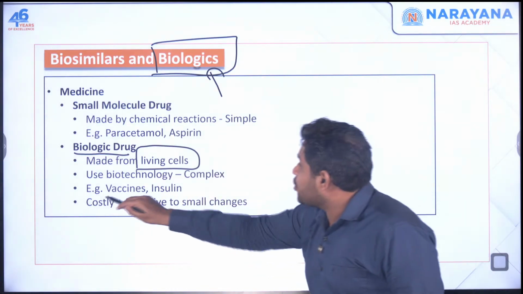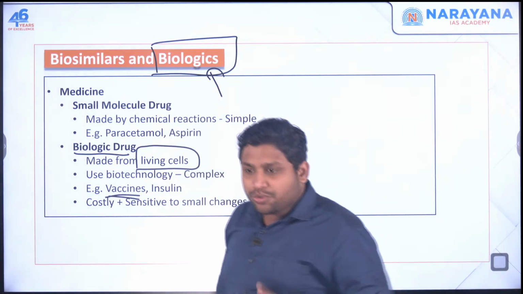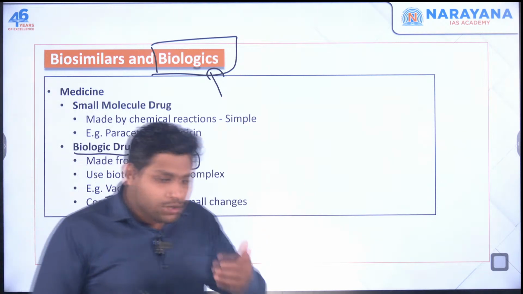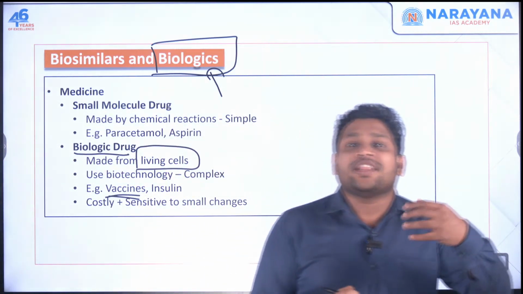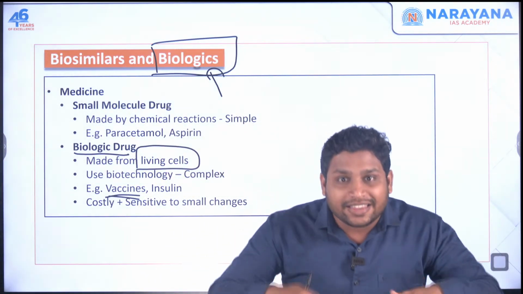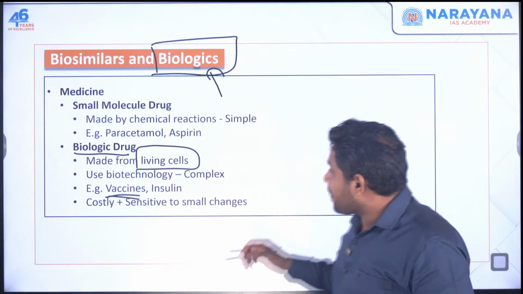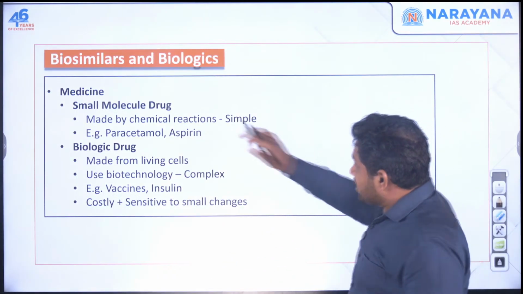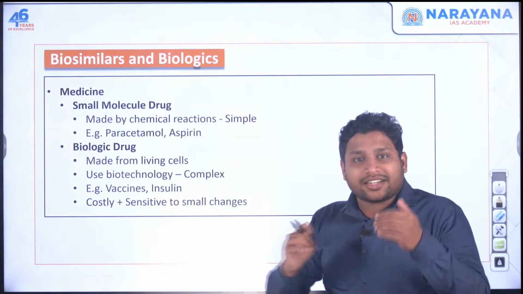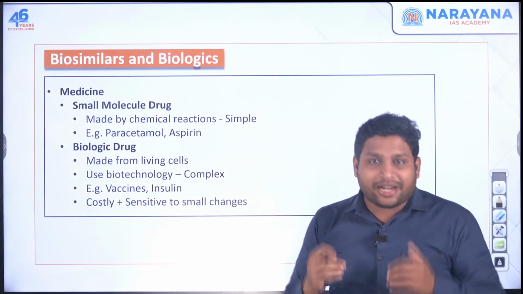Or let's say you're producing any vaccine. How do you make a vaccine? You make use of the virus, you make use of the living cells many a times, and then you make the vaccine. So these are the two major types, or the categories, of medicines.